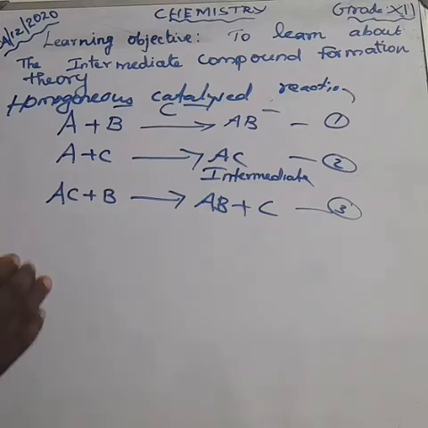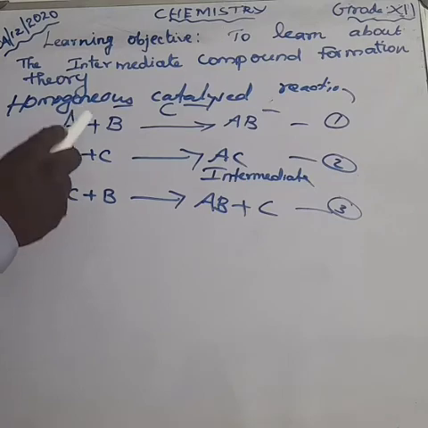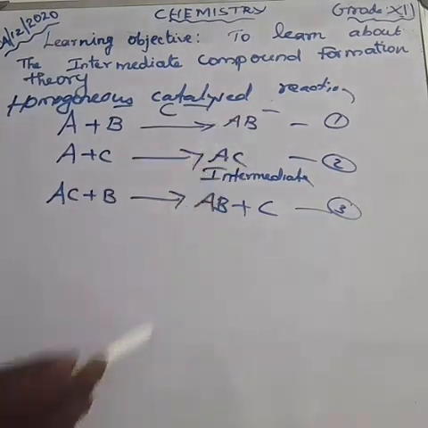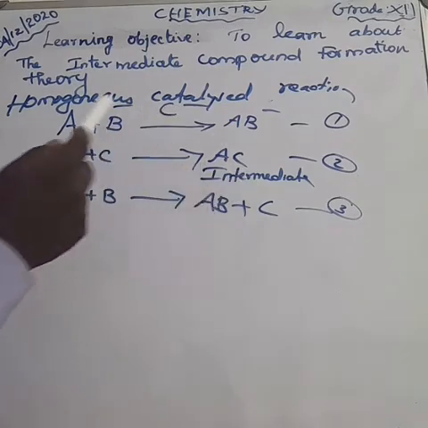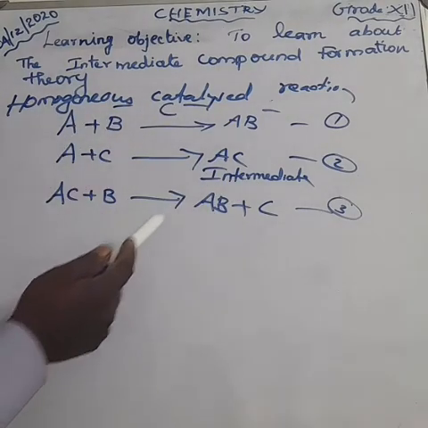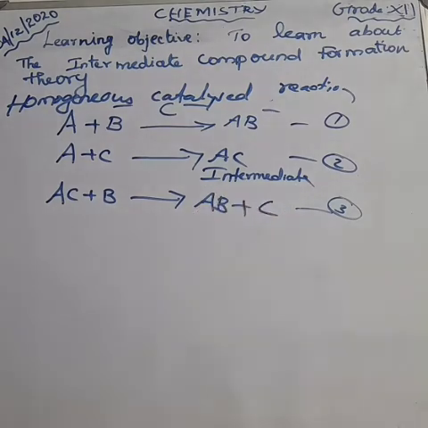The catalyst may combine with one or more reactants to form an intermediate. This intermediate reacts with the other reactant to form a product and the catalyst is regenerated.